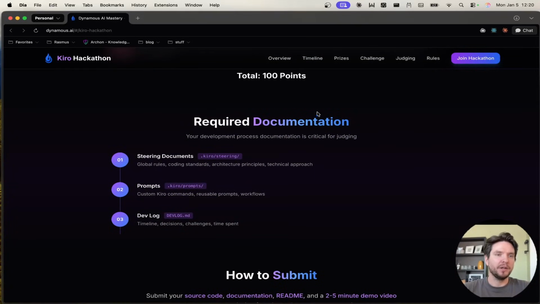There's also some required documentation that you need to have. You need to have Kiro.steering. I literally do not really know if this is something that you need to write yourself or if Kiro provides this. I'm assuming this is a feature in Kiro, but we will get to that soon. I will dig into all of this. Kiro prompts, I'm assuming, is Kiro's custom slash commands here by what it says here. So yeah, here is where we can put things like our Claude code slash commands, maybe even sub agents, I'm not sure. And yeah, we'll see how this works as we dig into Kiro here later on.